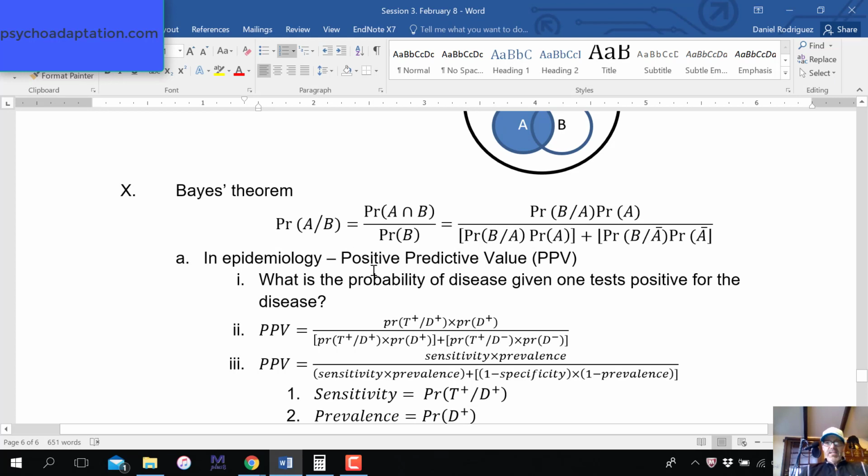We translate this into epidemiology terms. We can calculate the probability of a disease given one tests positive for the disease. You'd think that that's going to be pretty high given one tests positive for the disease, but it's not necessarily, because it depends on a lot of different values. So let's see. The numerator then is the probability of testing positive.